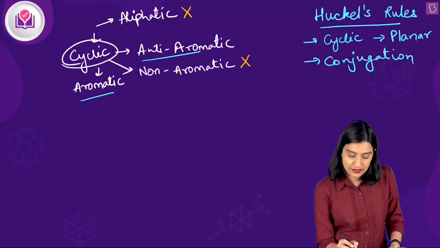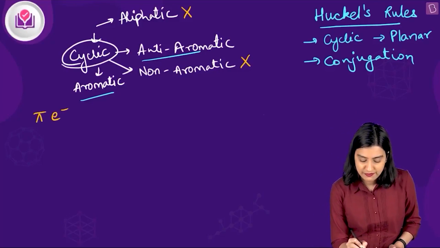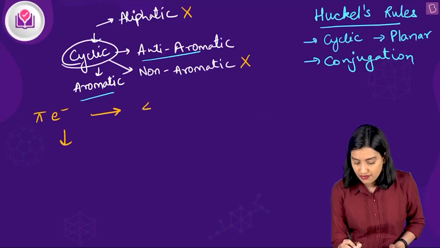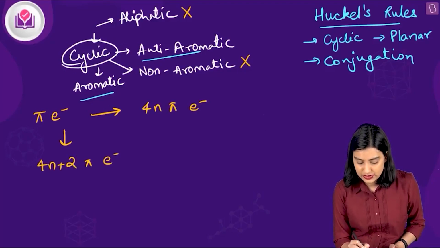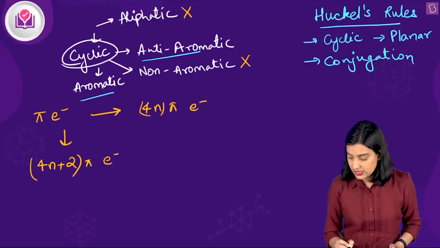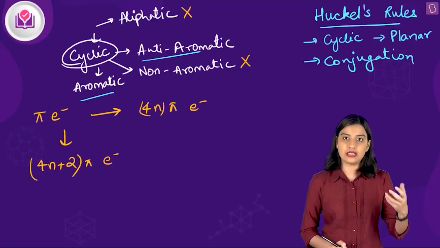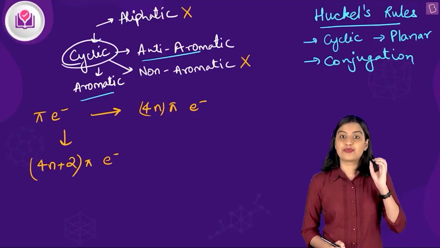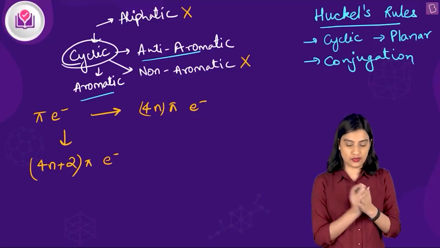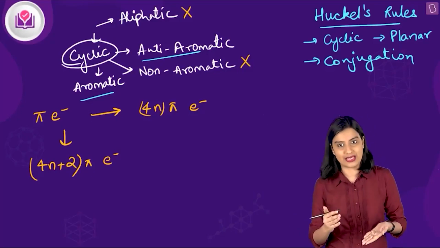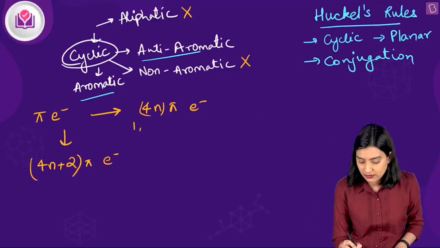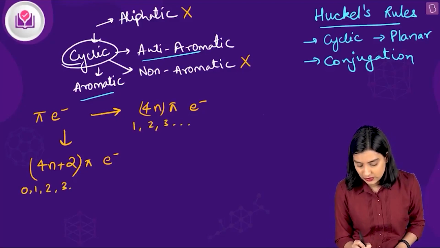So if you have 4n pi electrons, or if you have 4n plus 2 pi electrons, these are the two conditions. What is n? n can take only whole number values, 0, 1, 2, 3, and so on. There won't be 0 pi electrons, of course, so you can have minimum 2 pi electrons. So here n can be 1, 2, 3, and so on. Here it can be 0, 1, 2, 3, and so on.